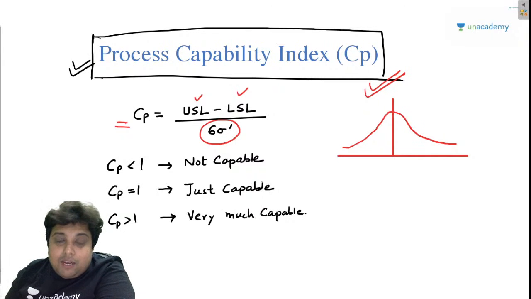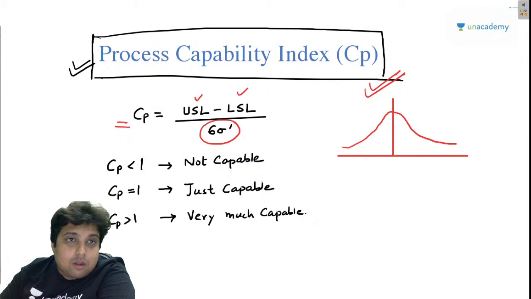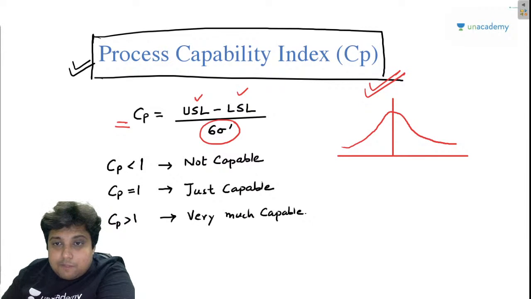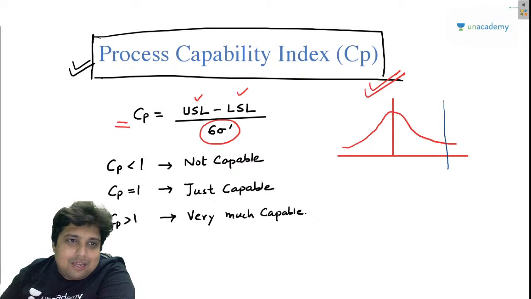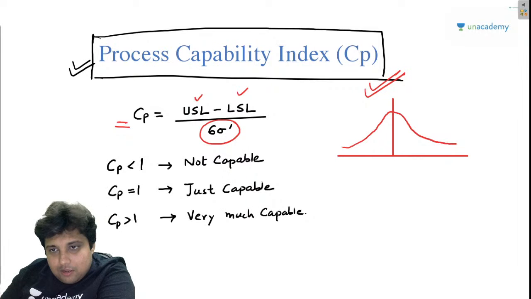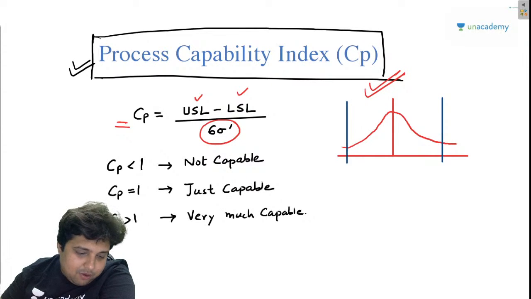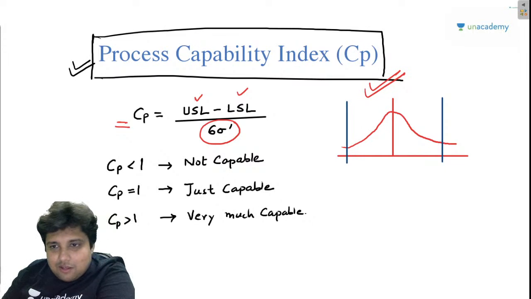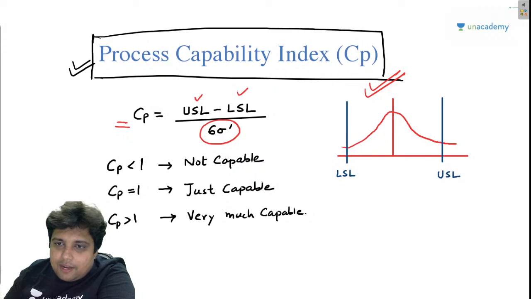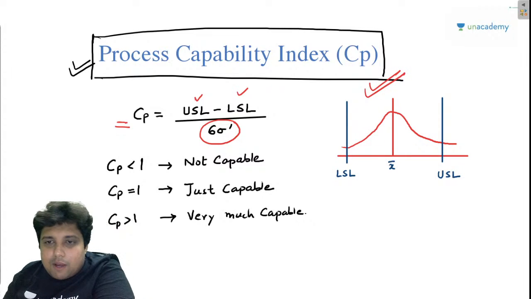Okay. So I was explaining that there was an upper specification limit in the design zone. And I always make this mistake. There was an upper specification limit and a lower specification limit. There is always an upper specification limit and a lower specification limit, and then there is the mean value, that is the X bar, right?